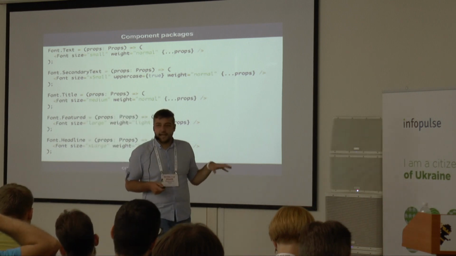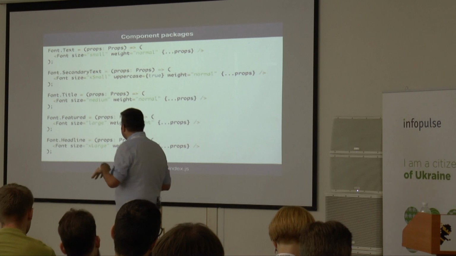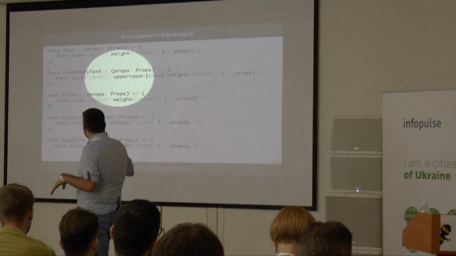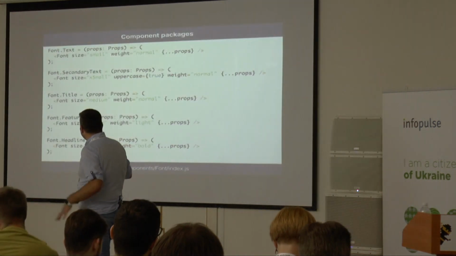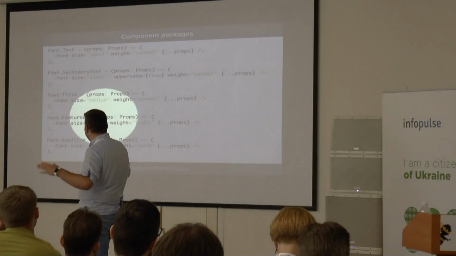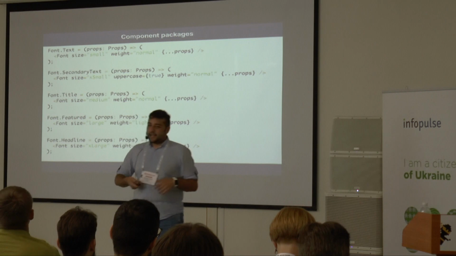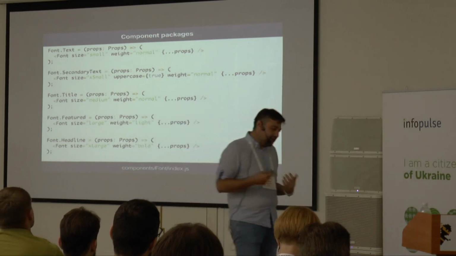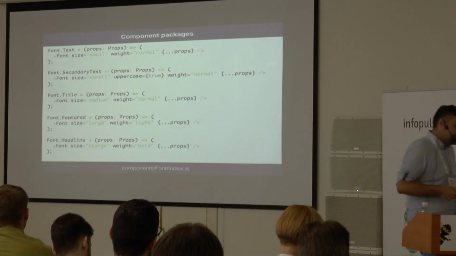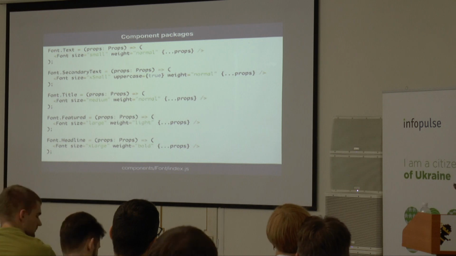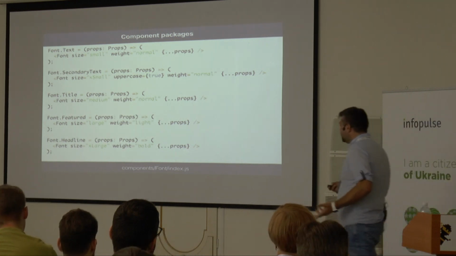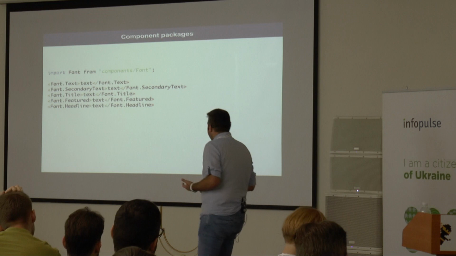So we say we have secondary text which is uppercase true with the font weight normal, the feature text is large with the weight light, but the headline is extra large with bold. And we are strongly encouraged just to use those. And we mostly use those because they're easier to use. But when we need to, we use the rest of the options.